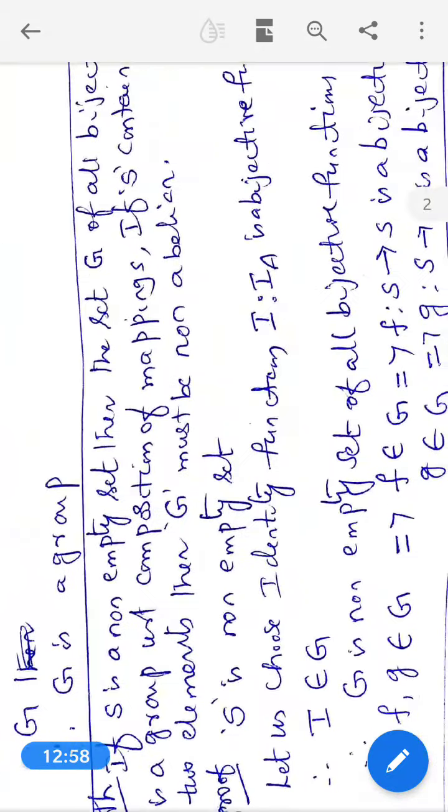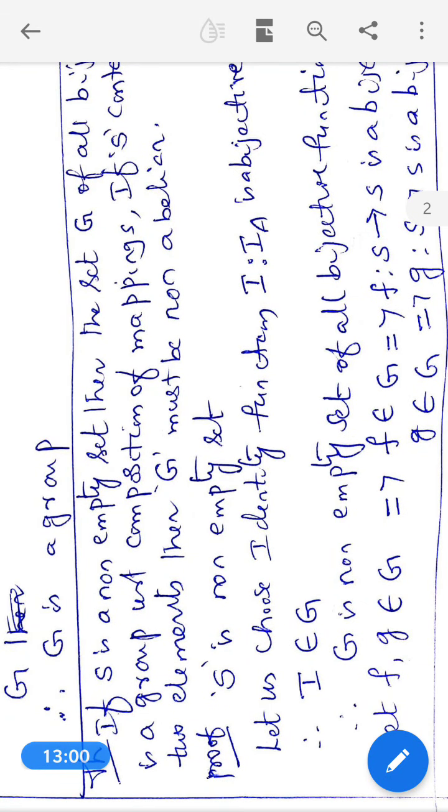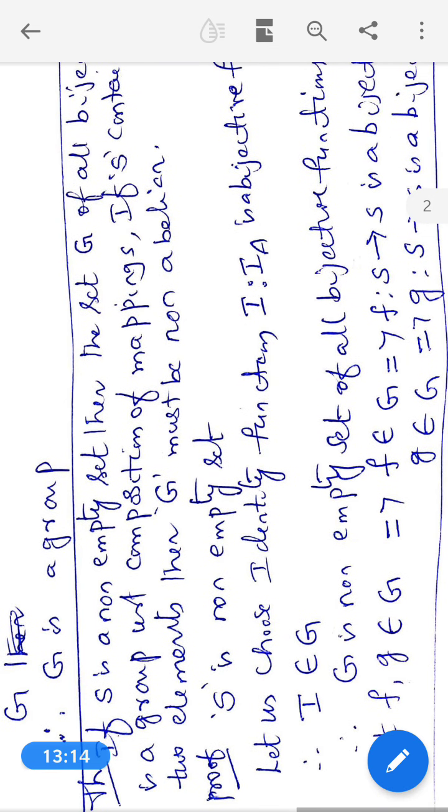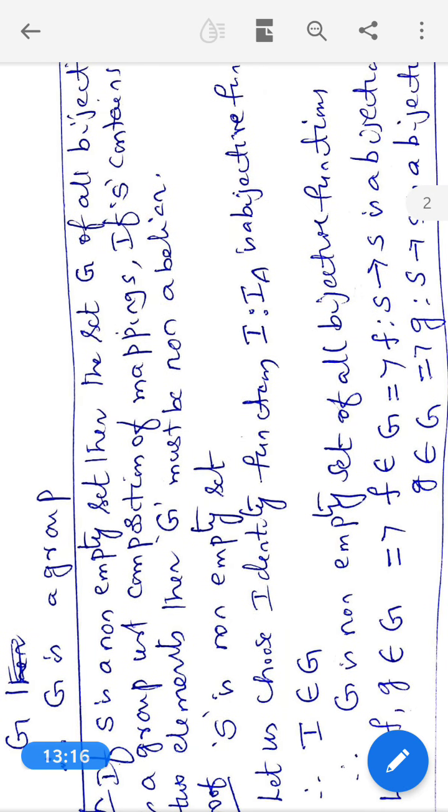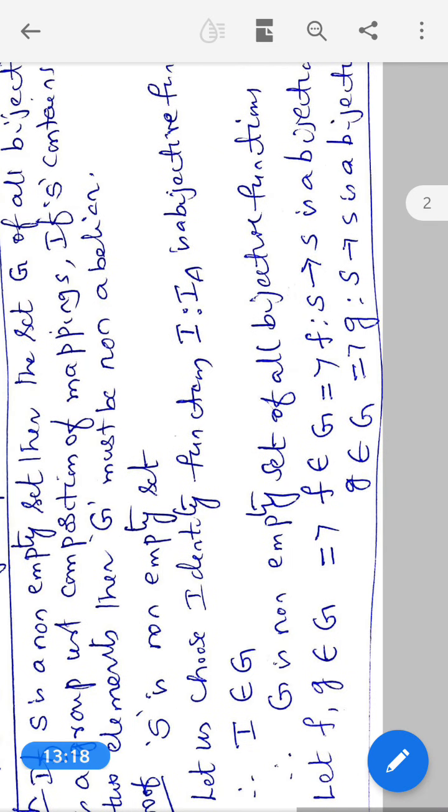For this proof, S is a non-empty set. Let us choose the identity function, that is I is equal to I_S, a bijective function. What is I? I belongs to G. Therefore, G is a non-empty set of all bijective functions.